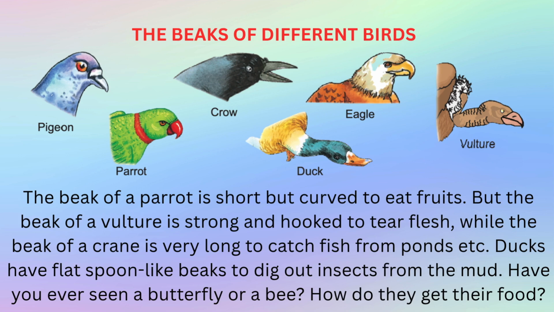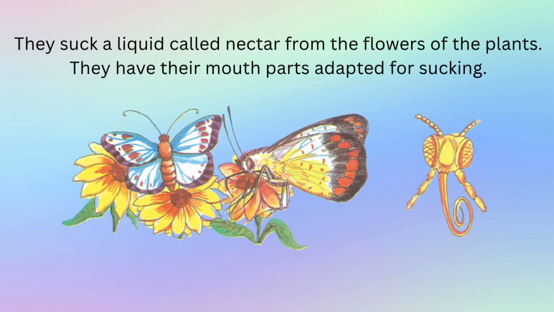Have you ever seen a butterfly or a bee? How do they get their food? They suck a liquid called nectar from the flowers of the plants. They have their mouth parts adapted for sucking.